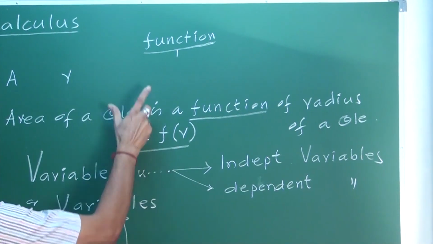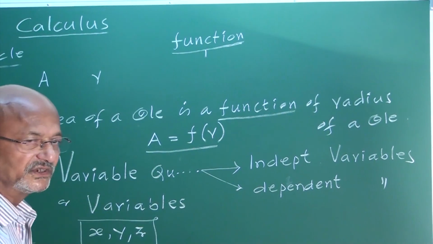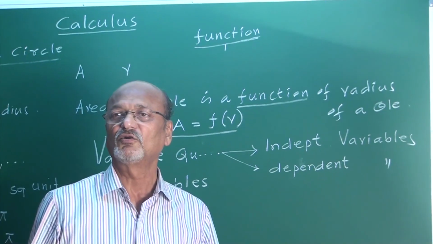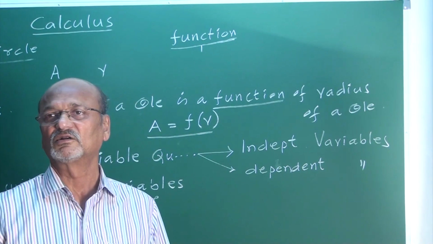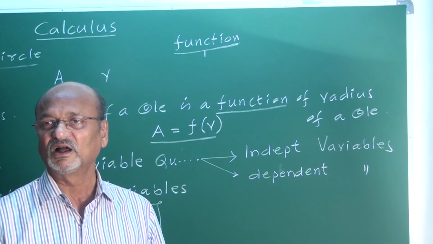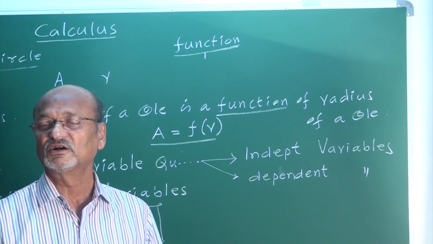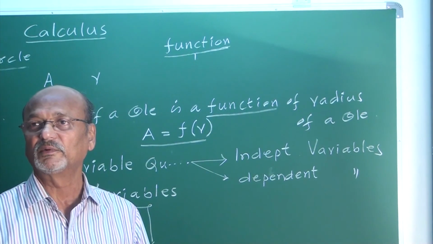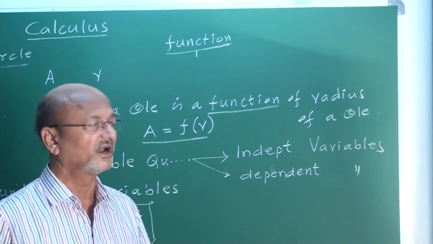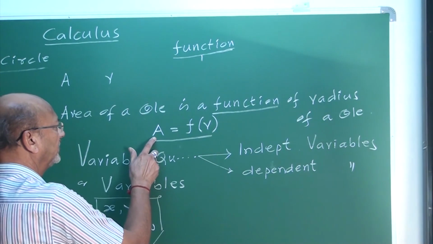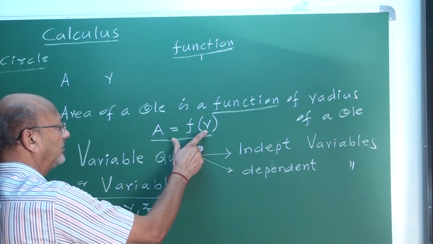Yes, my friend, this is how the mathematicians introduced the meaning of the word function. In this function, there are two variables. One is dependent, another is independent. And always, the dependent variable is a function of the independent variable.